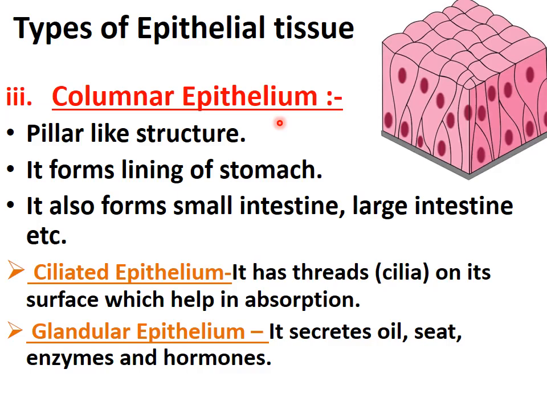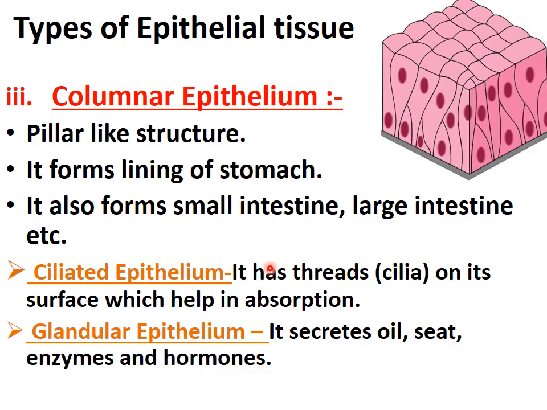Now where is it present? It forms the lining of the stomach. Our stomach lining is made up of columnar epithelial tissue. Plus, it also forms the small intestine, large intestine, etc. So this is columnar epithelium, a pillar-like structure, the third type of epithelial tissue.